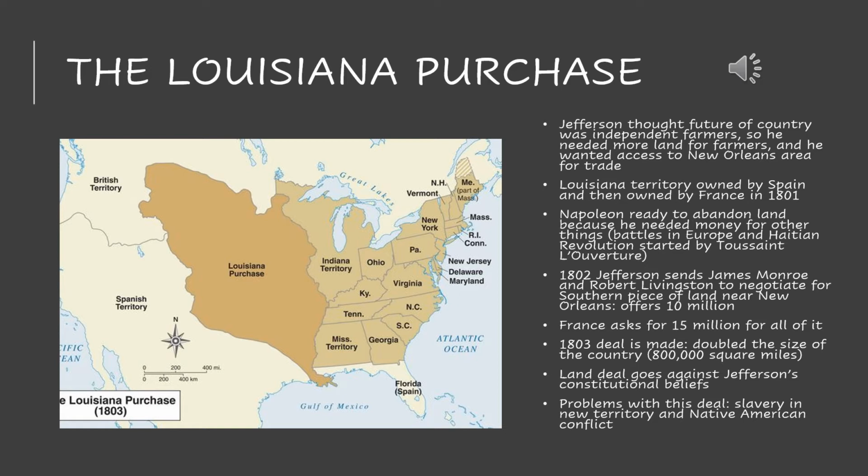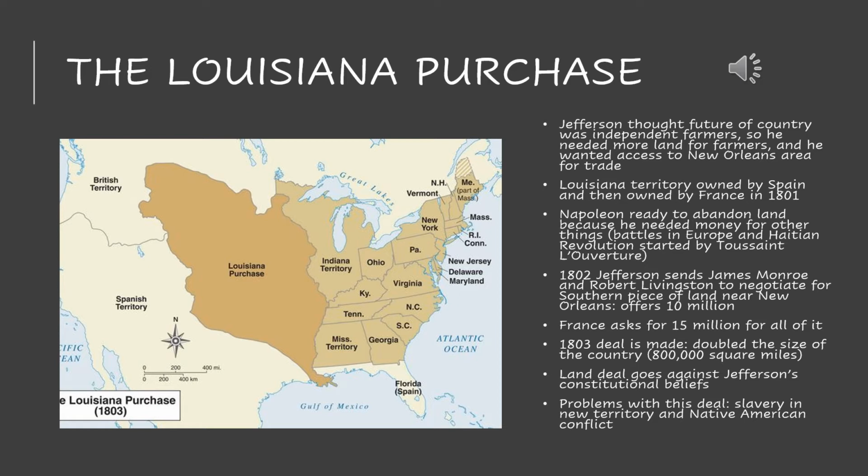So first, let's dive into the reasons why this even came about. At this time, we know that Thomas Jefferson really wanted this agricultural economy and society. And in order for him to fulfill this, people needed land so they could be these free, independent farmers that Thomas Jefferson wanted them to be. So there needed to be more land added to the United States.